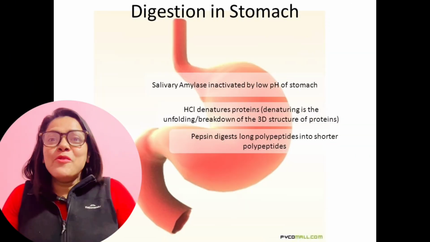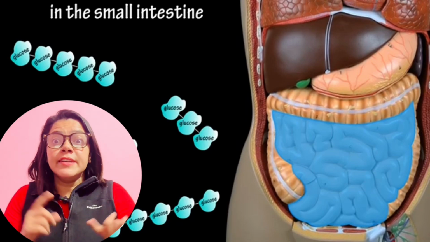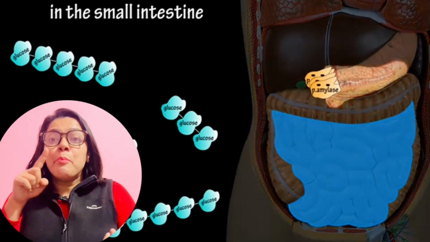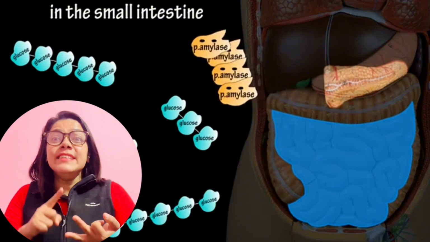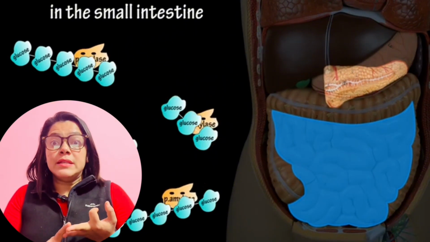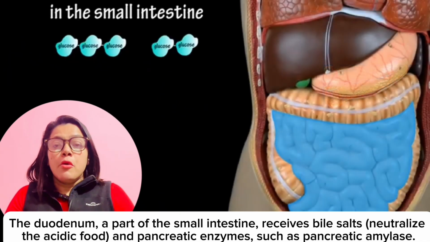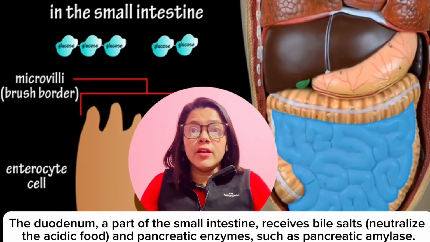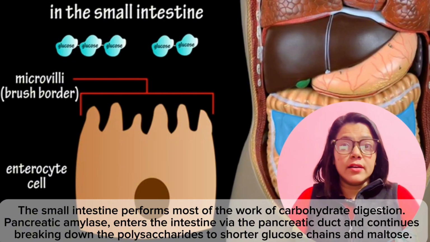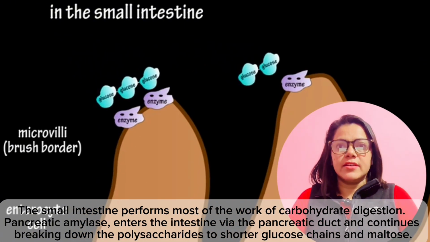Now move to the small intestine, the duodenum. The duodenum receives bile salt, pancreatic juice, and intestinal juice. This is the major site for carbohydrate digestion. Bile salt is produced by the liver and released through the gallbladder, making a favorable environment for carbohydrate digestion.